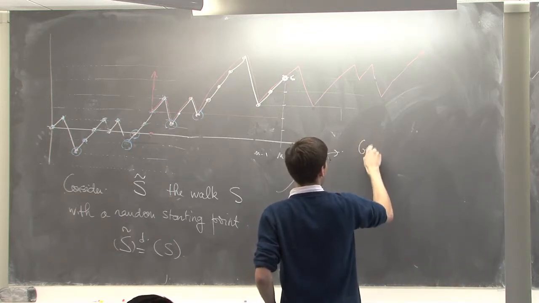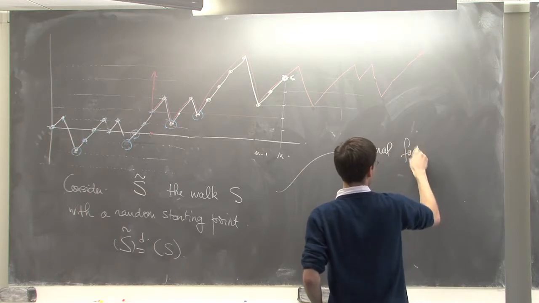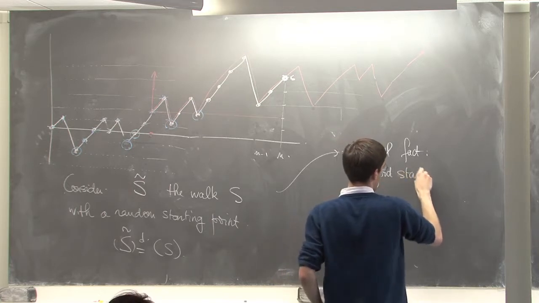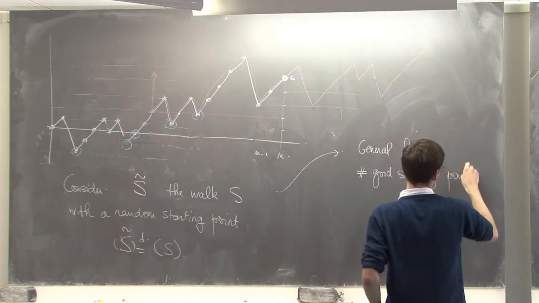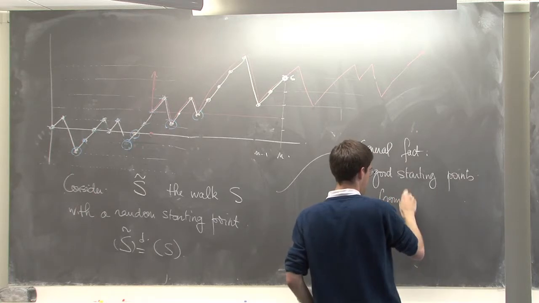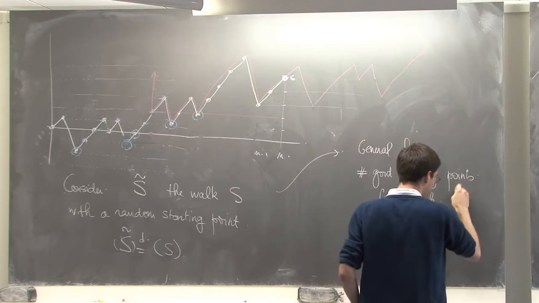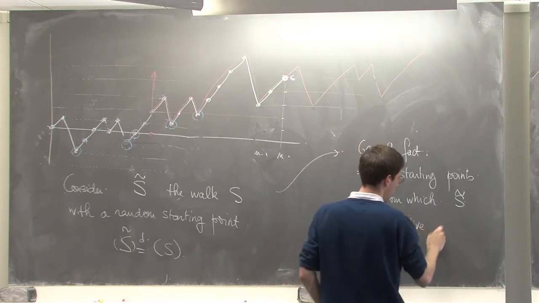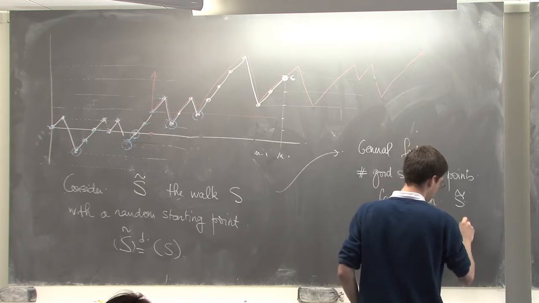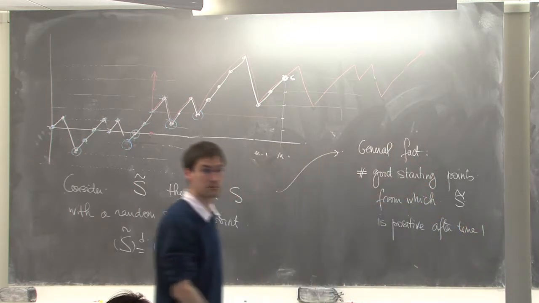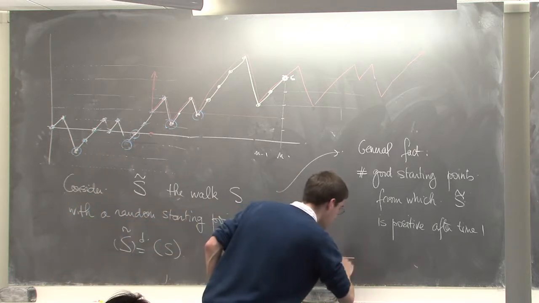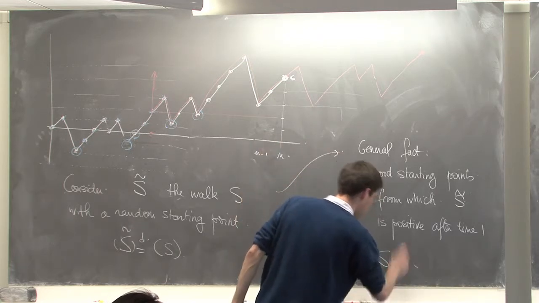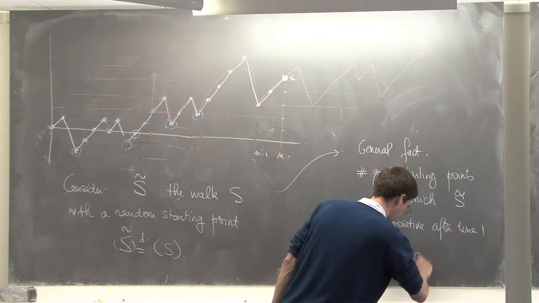So, general fact: the number of good starting points for which the walk S tilde is positive after time 1 is always equal to the value of the walk Sn, provided it's positive, of course.